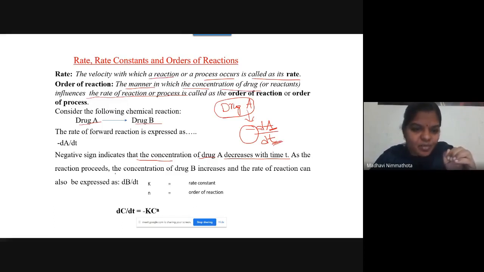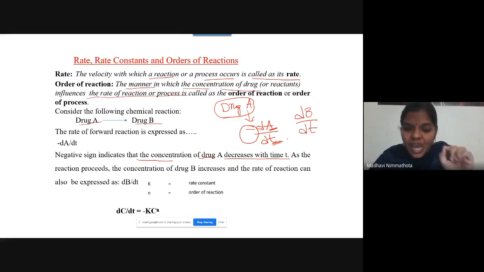As the reaction proceeds, the concentration of B increases, so you can express the rate as dB by dt. Here there is no negative sign, because the concentration of drug product B increases with time.